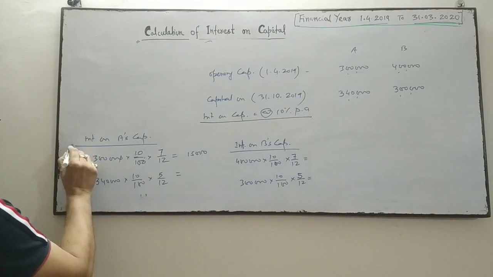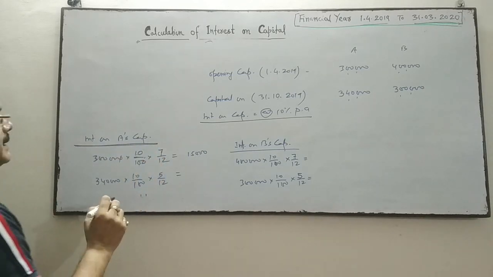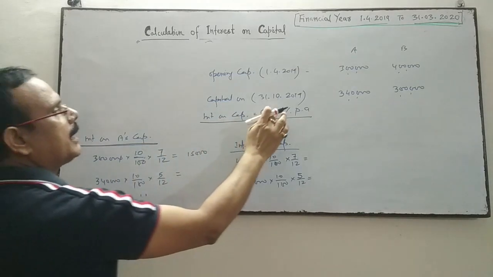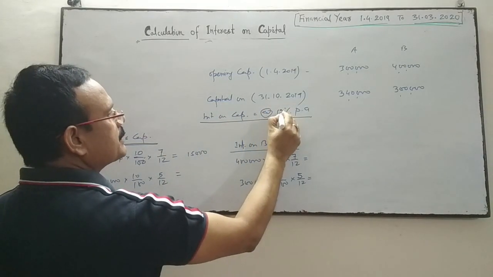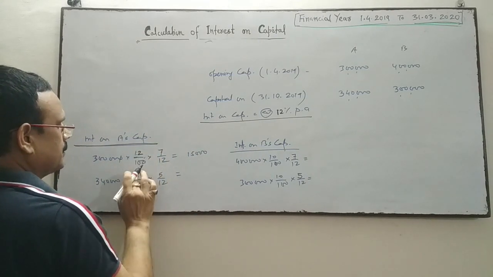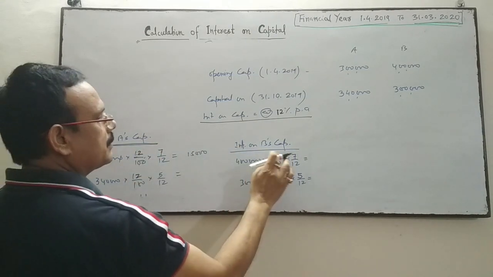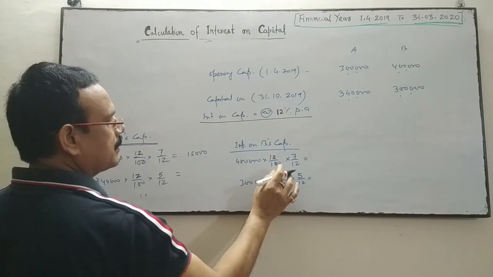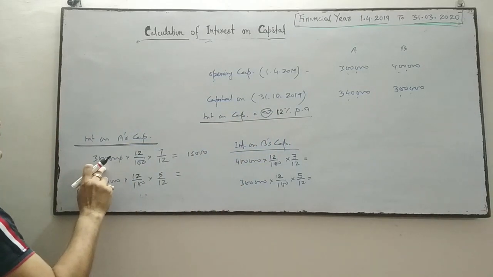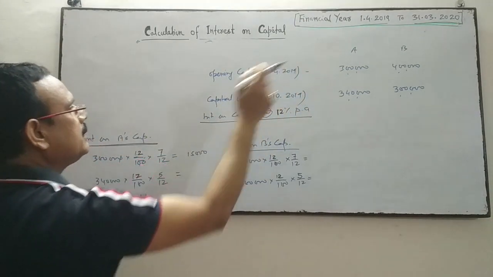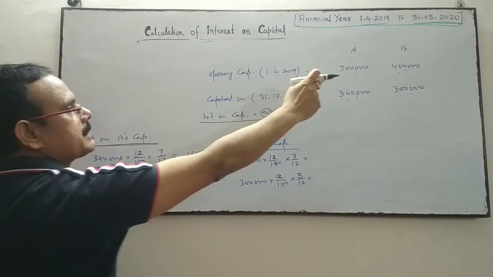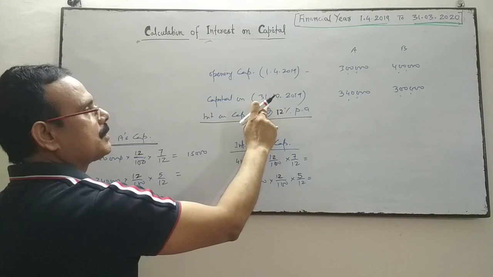Now calculation of interest on A's capital. A's capital on 1st April 2019 is 3 lakhs. Rate of interest, I am assuming that the rate of interest is 12%. So 3 lakhs is the opening capital on 1st April. So 3 lakhs into 12 by 100. This capital of 3 lakhs is up to 31st October 2019.